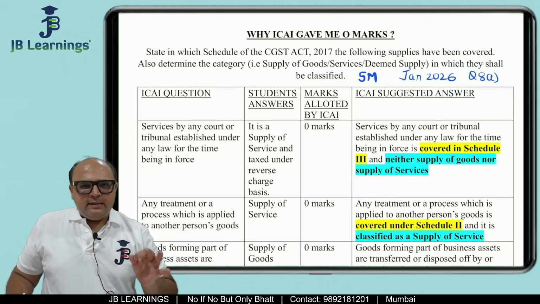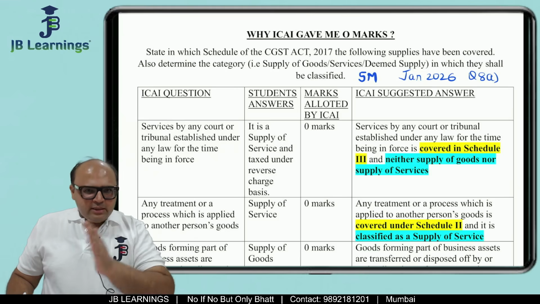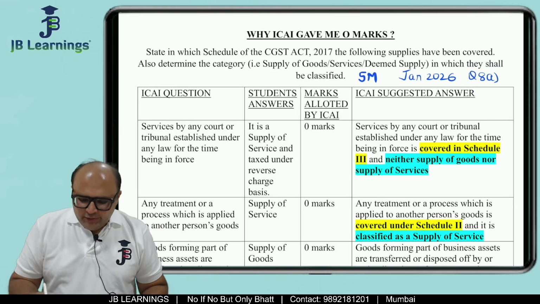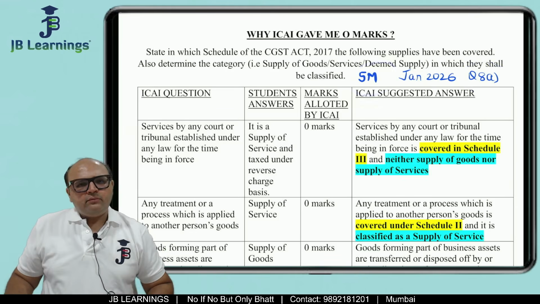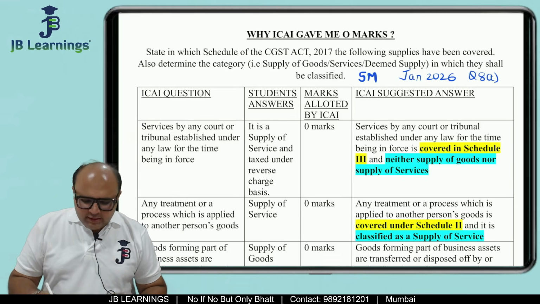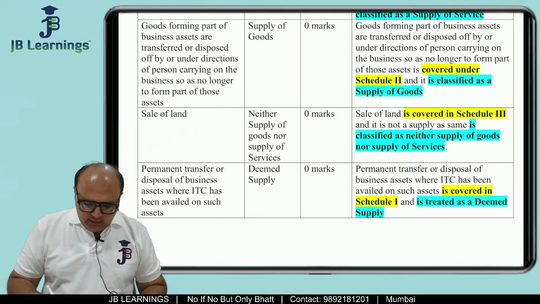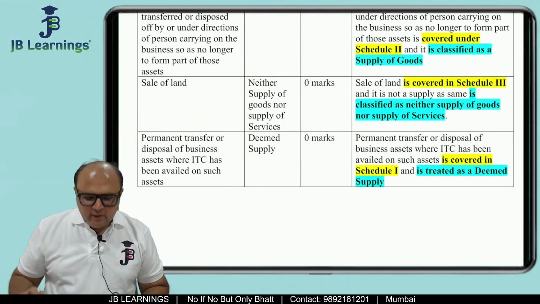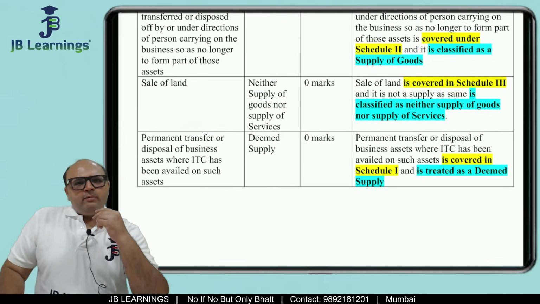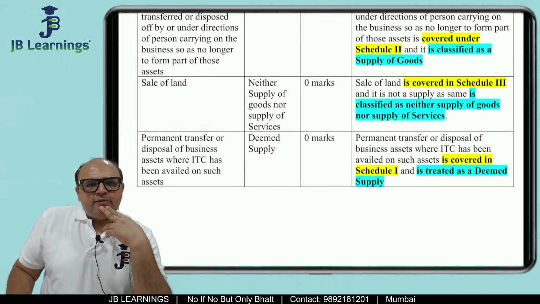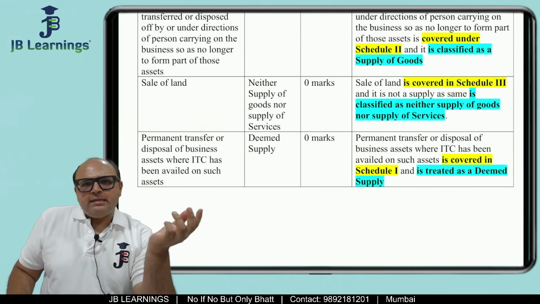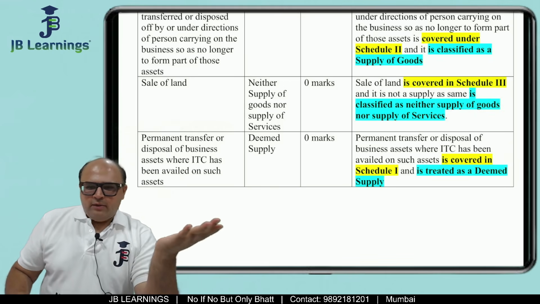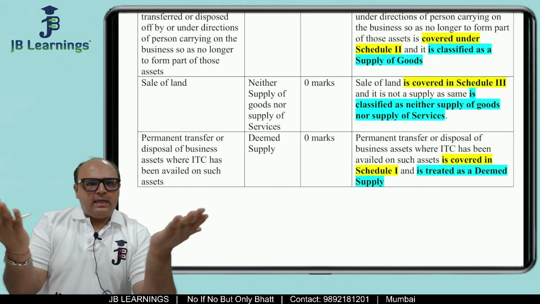So in your CA Inter exams, in the GST part, in descriptive, there was one question 8A, which was of 5 marks. And a few of the students have received 0 marks in that. There were 5 small questions, but they have received 0 marks. The students were not able to identify why ICAI has awarded 0 marks to them. Then they showed me their solution, and they also showed me the ICAI solution.